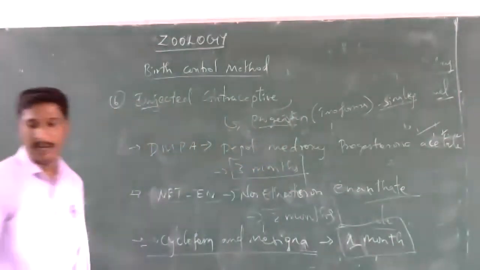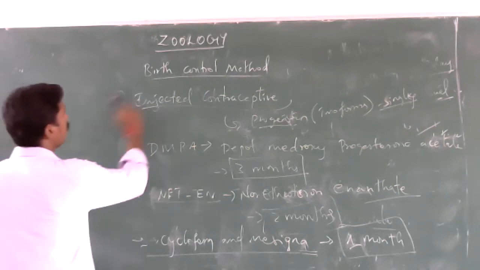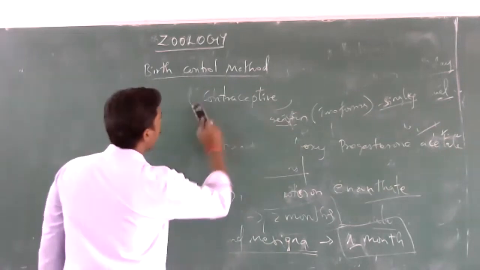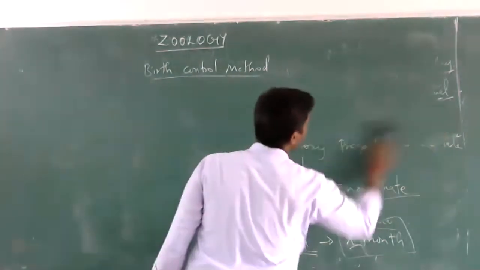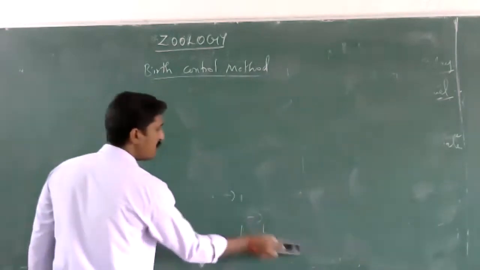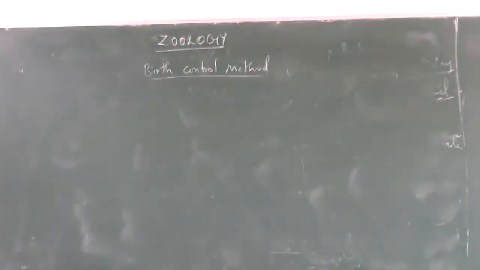Next we are going to see another one, implants, the 7th type of contraceptive method. Implants are a device that is inserted into our body and provides contraception.